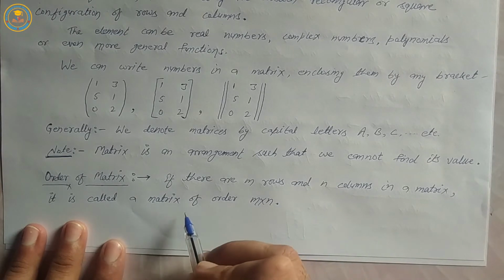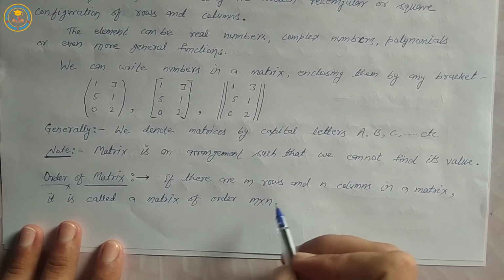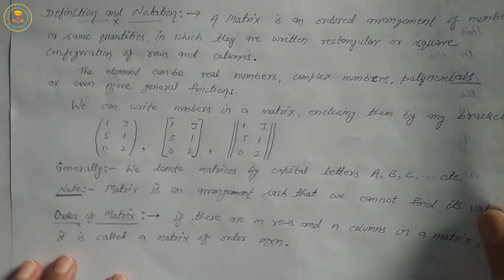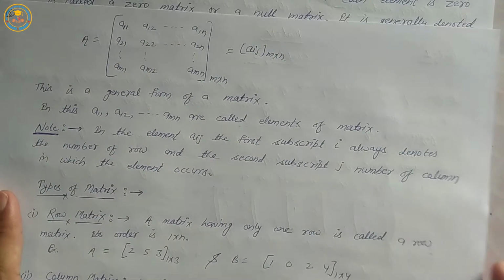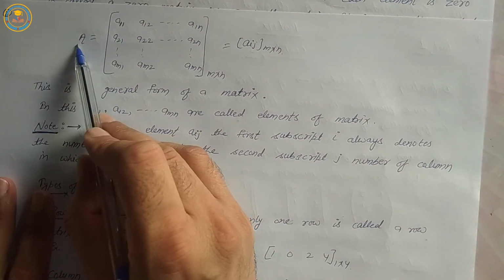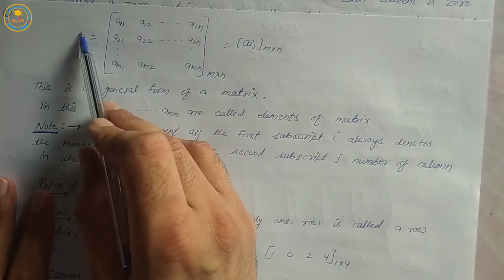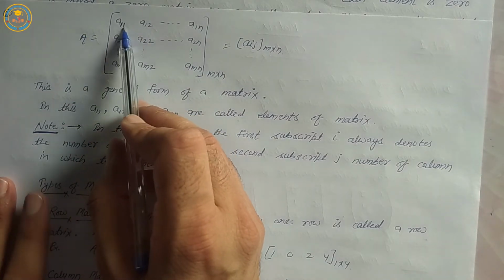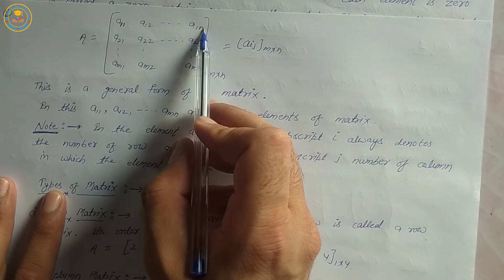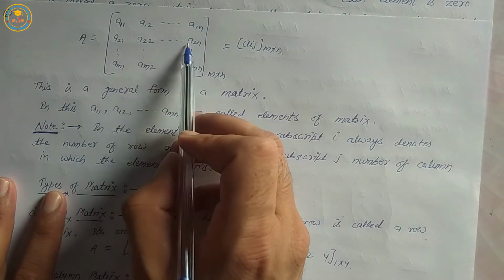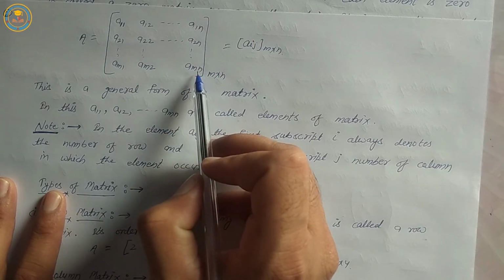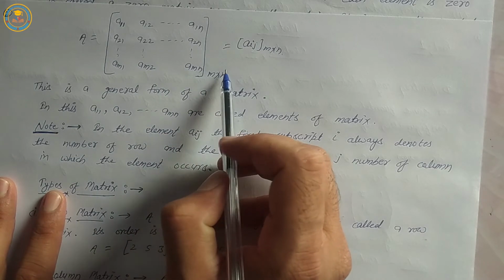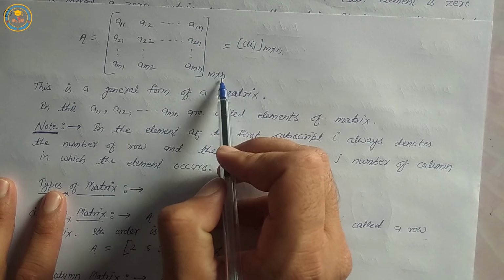For example, matrix A is equal to A11, A12 and so on, A21, A22 and so on, up to Am1, Am2 and so on. Order of matrix is m cross n.